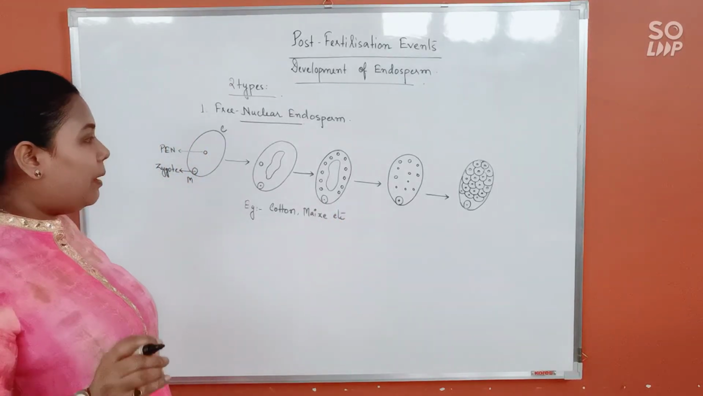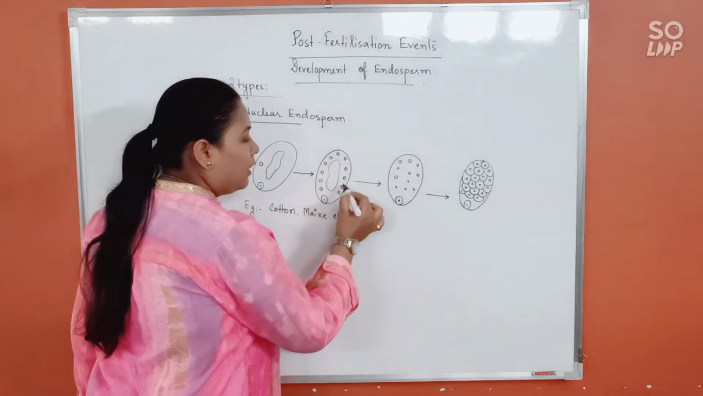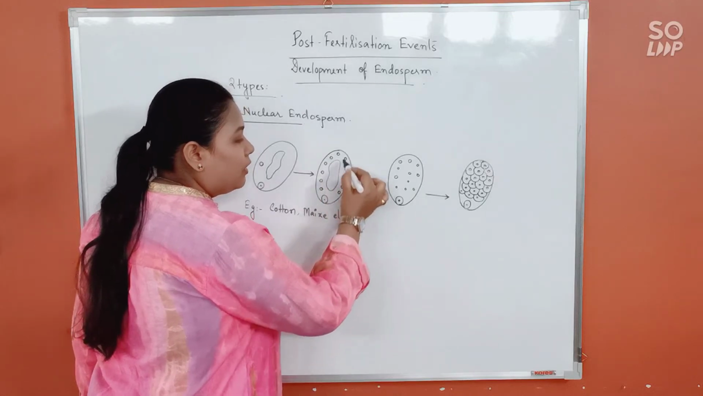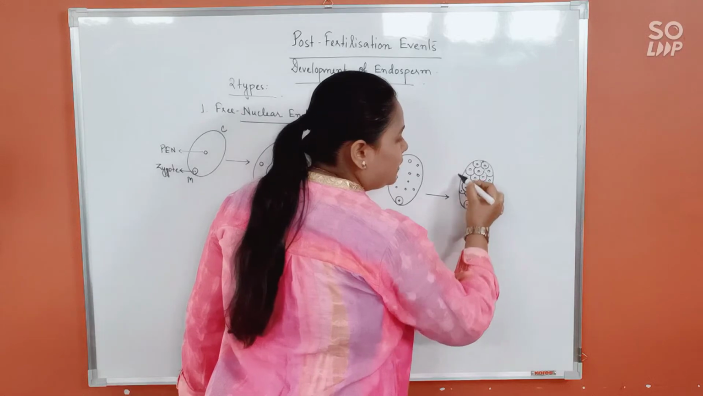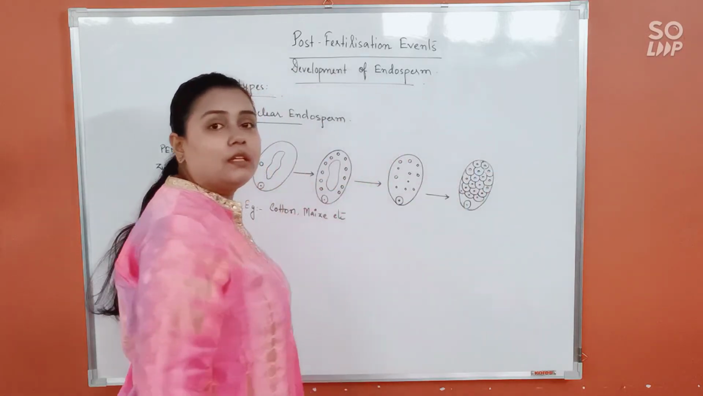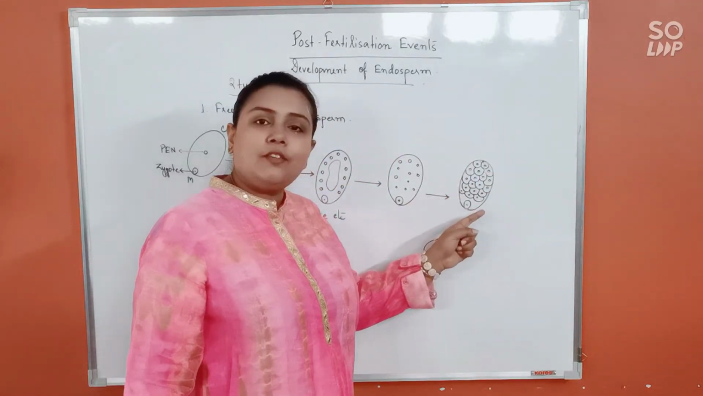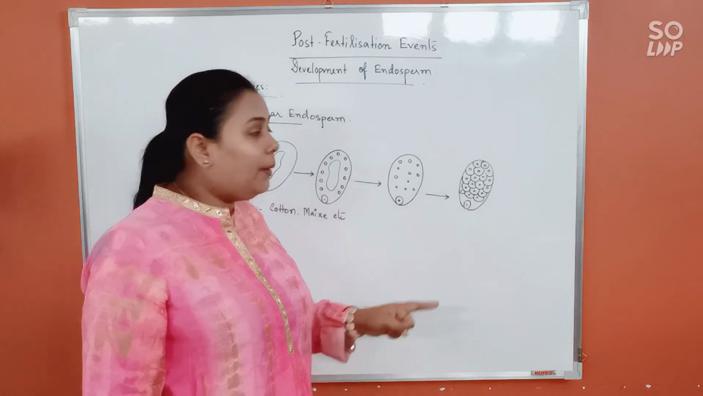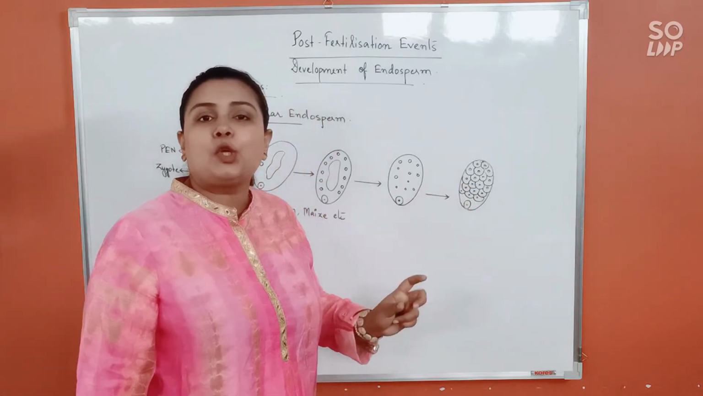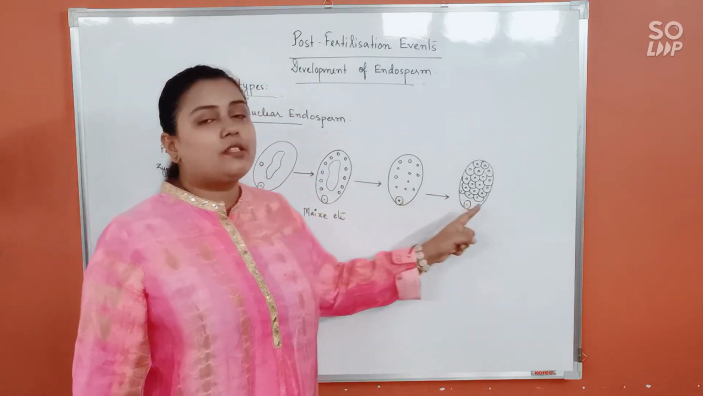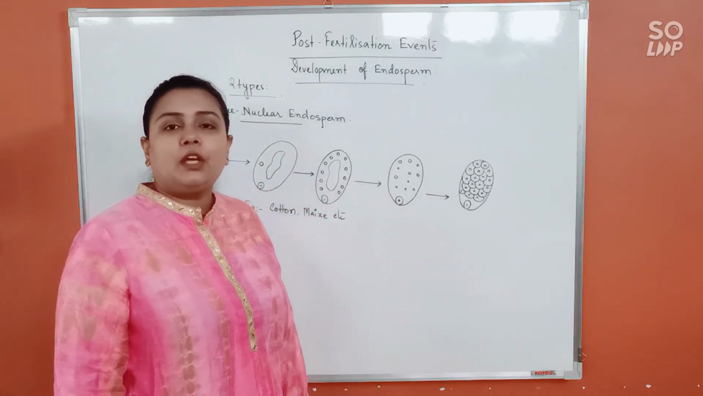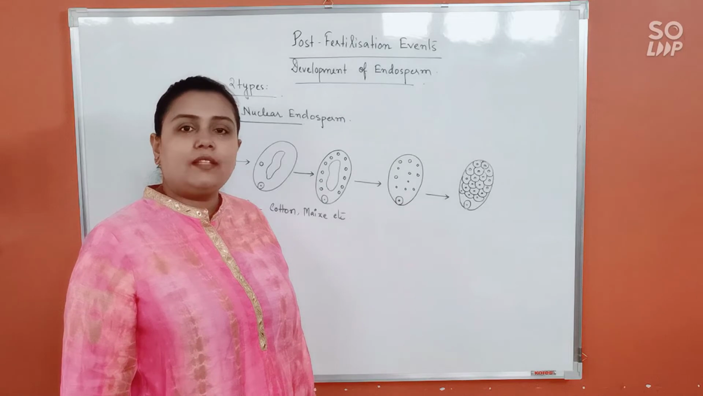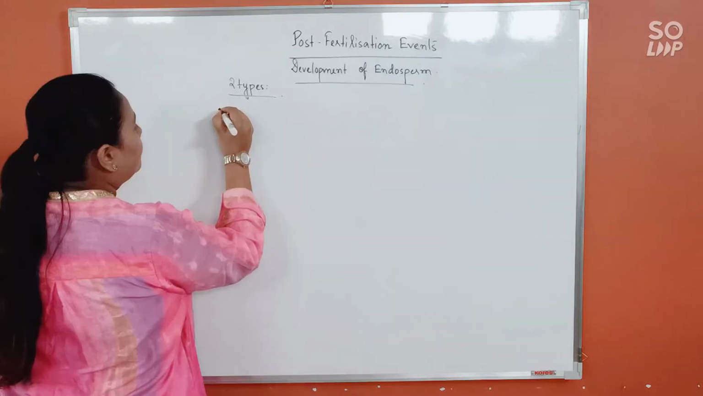Alright, just remember this. Here, the endosperm is liquid because it consists of only nuclei. But as soon as it starts converting into cells, that means cytoplasm followed by cell wall starts to develop, now the endosperm becomes solid. It's liquid here, it's solid here. Alright. Now the next type is going to be called cellular endosperm. Let's see what it is all about.